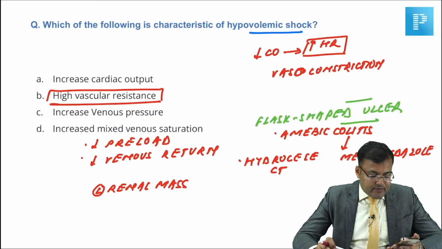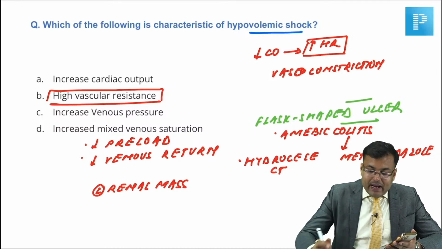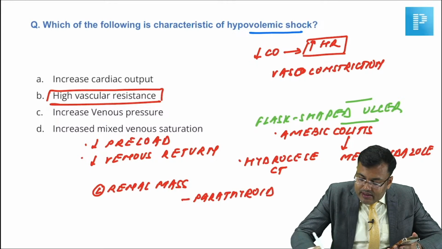Yes. Kidney calculus was there. Okay, guys. Okay, parathyroid and cystamebi scan was there. Parathyroid, again a repeat question. Cystamebi scan.